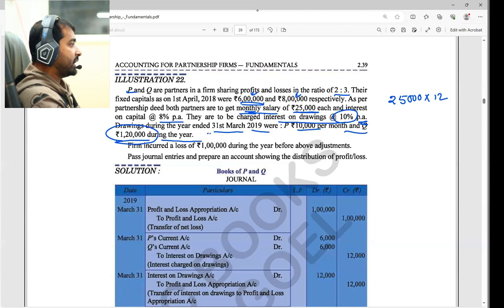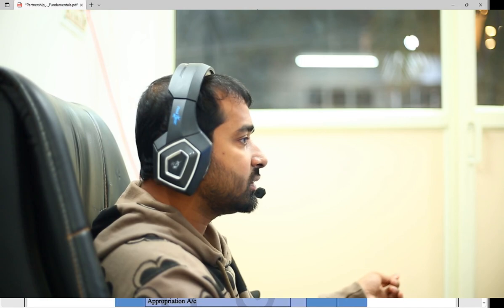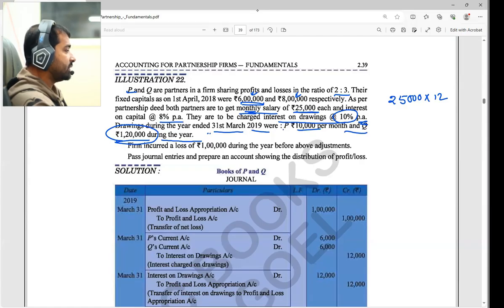Yes, sir. It is not given who has taken how much drawings. If you check, they didn't give it. P is given 10,000 per month, and Q is given 1,20,000 rupees. Indirectly both are the same, but P's is per month. Let's see how to deal with that.